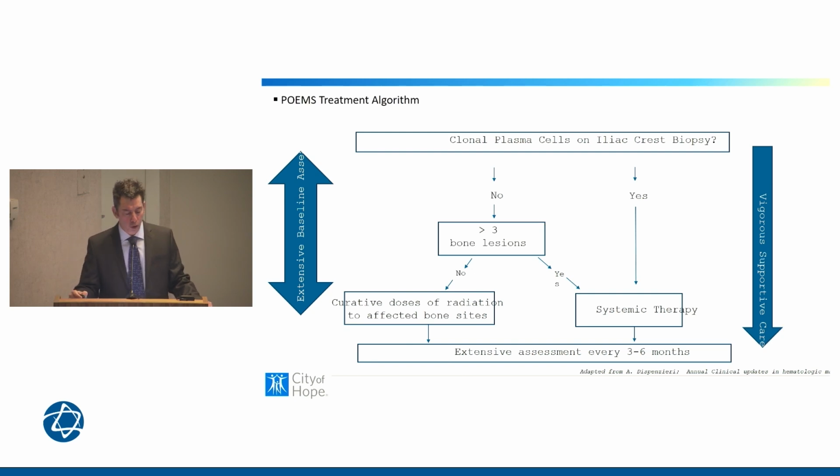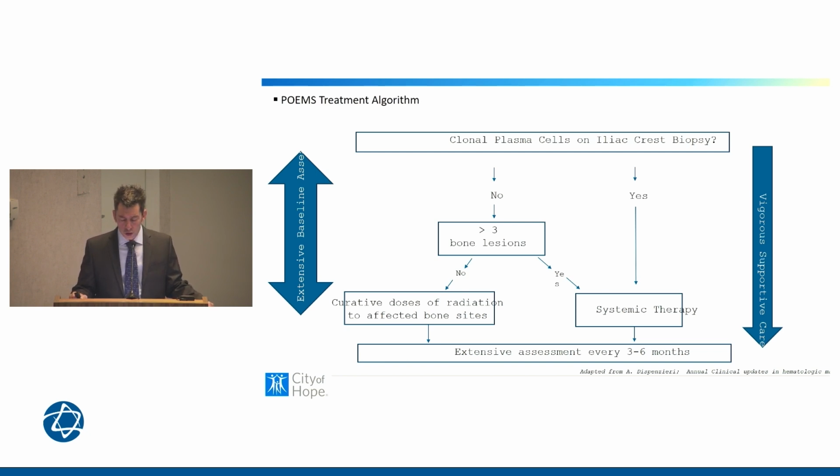When we make the diagnosis of POEMS, we want to be thoughtful and mindful of our treatments, and I featured the algorithm here. The most important thing to determine in POEMS is: is it a systemic disease or is it more localized? Because one can have a localized area of POEMS where we may be able to avoid systemic treatment. So what we do is we start with a bone marrow biopsy, and if there are lymphoplasmacytic cells in the bone marrow biopsy, then that's clearly systemic disease, and we want to use systemic therapy, which we can talk about in the next slide.